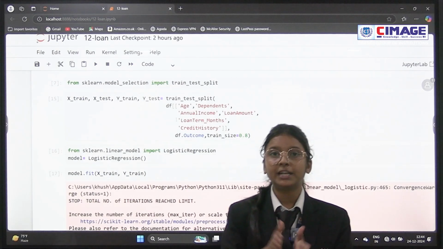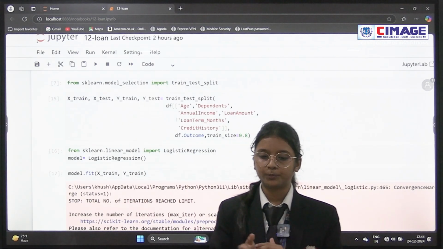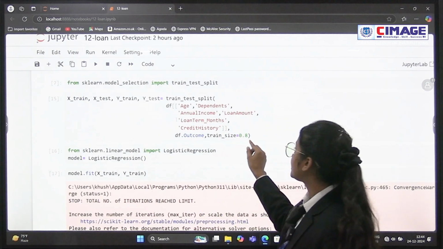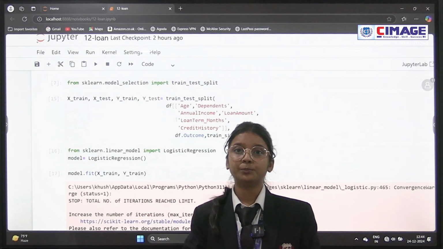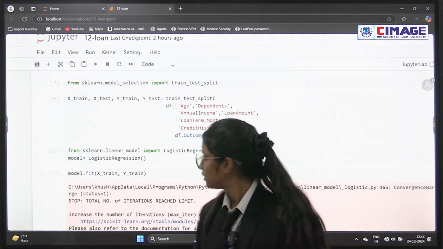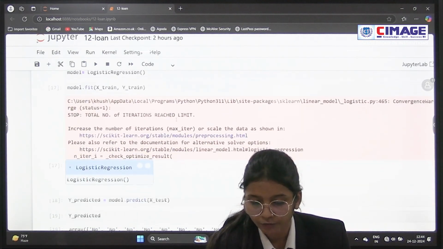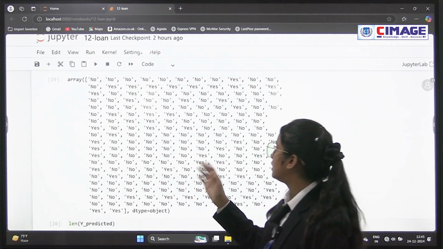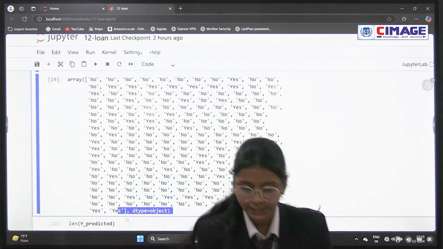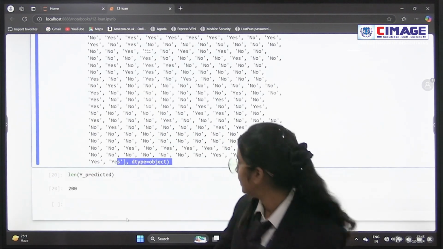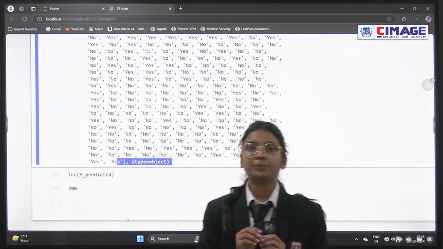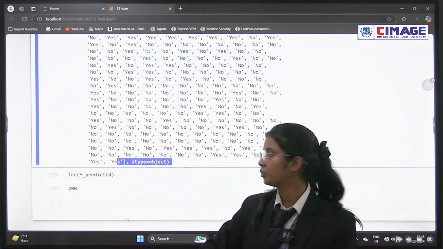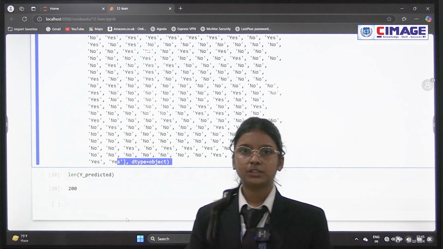After that, we split the data for train and test purposes. So we chose 80% of the data for training purposes and 20% is for testing purposes. Now we fit the data and predict the data. So here for the result, we take the length, and the length is 200, that is 20% of 1000 is 200, so it is perfectly all right. So thank you.